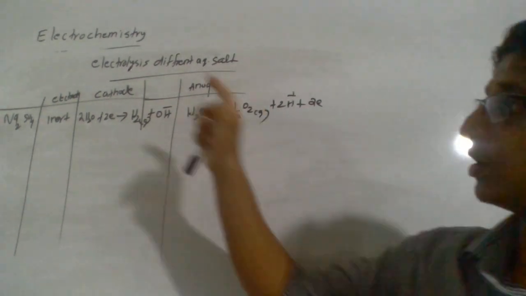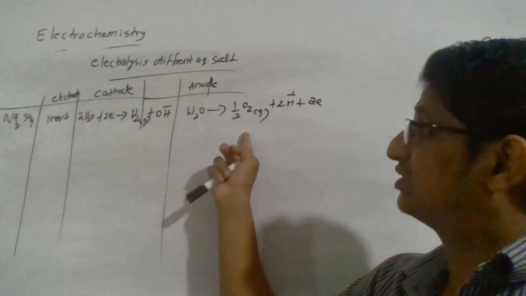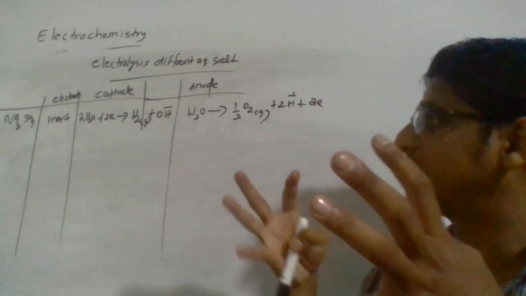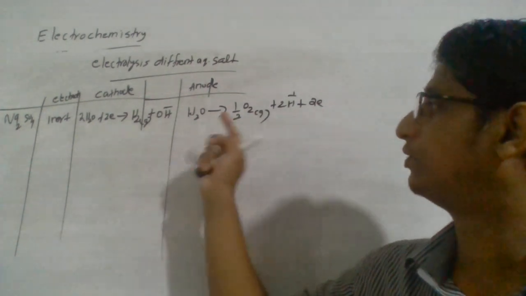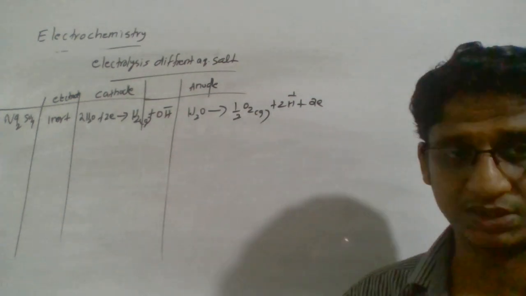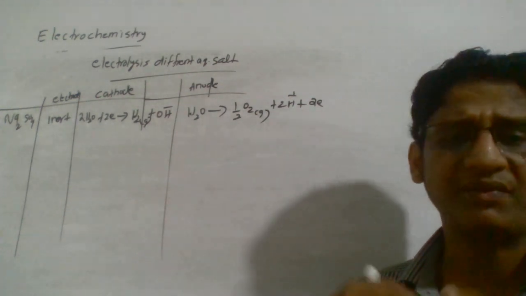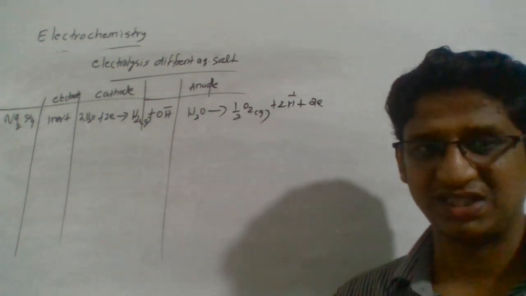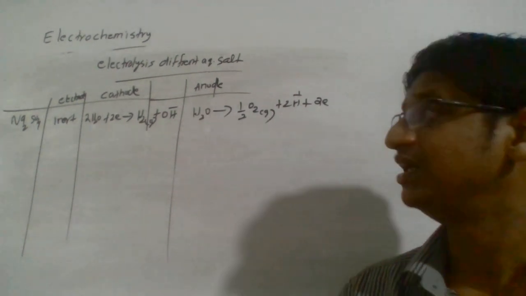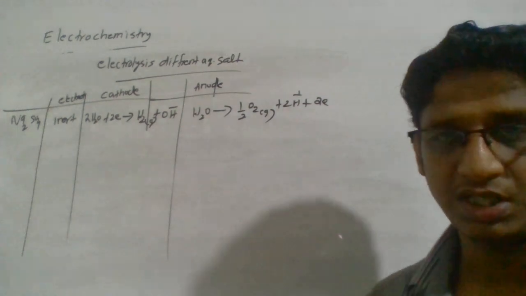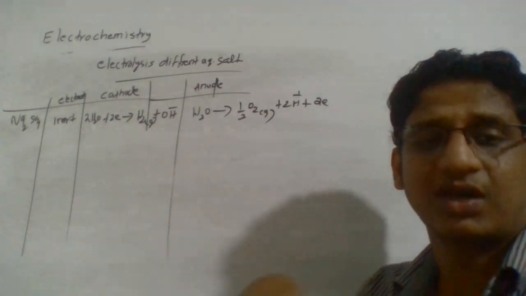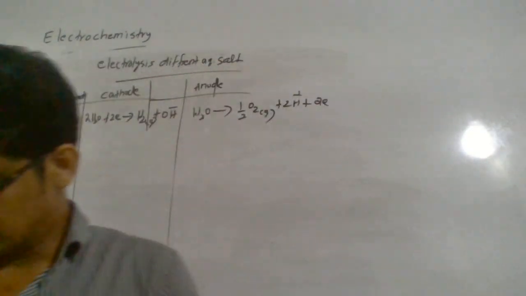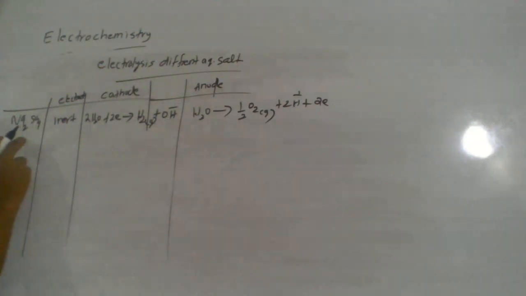Okay. Next point, talk about sulfate ion. You see, oxygen is evolving here, which is contrary to the previous case. That means there is a large difference in the reduction potential between sulfate ion and water when you talk about oxidation to oxygen. You will see sulfate ion has more of a tendency to undergo reduction. Especially if the concentration varies, you will see some change. At normal concentration, the reduction potential of sulfate ion is larger, which means it has more tendency to undergo reduction rather than oxidation. So you will see water is getting oxidized. That's the first salt we discussed, sodium sulfate solution.